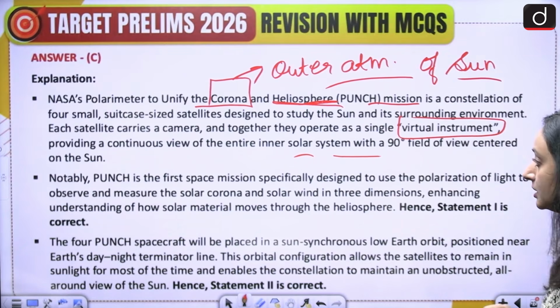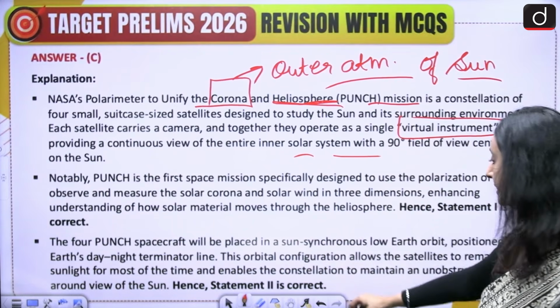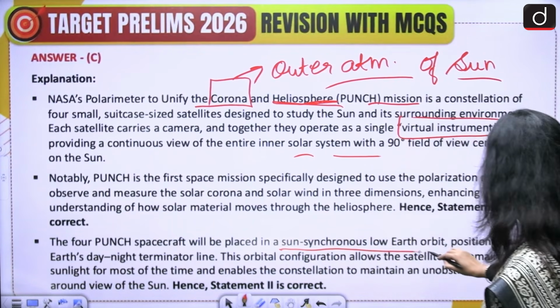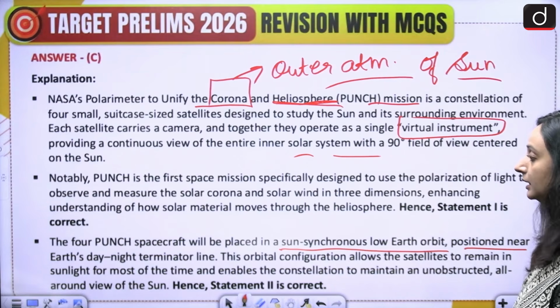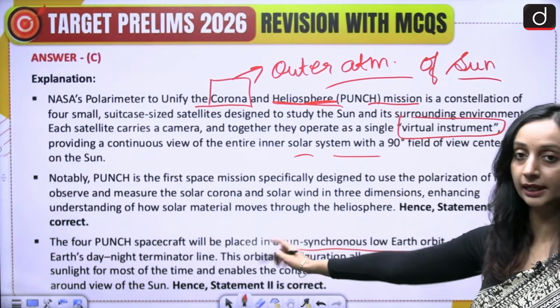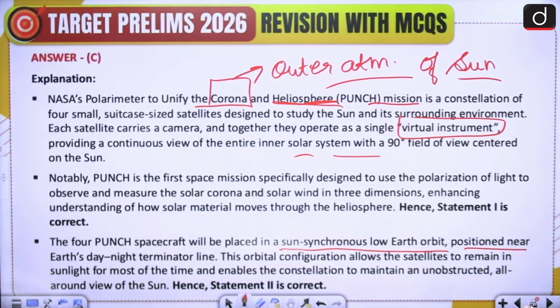Now, Punch is the first space mission specifically designed to use polarization of light to observe and measure the solar corona and solar wind in 3 dimensions. And the 4 Punch spacecraft will be placed in a sun-synchronous low Earth orbit positioned near the Earth's day-night terminator line. This orbital configuration allows the satellites to remain in sunlight for most of the time and enables the constellation to maintain an unobstructed all-around view of the sun. So please take a screenshot of this.